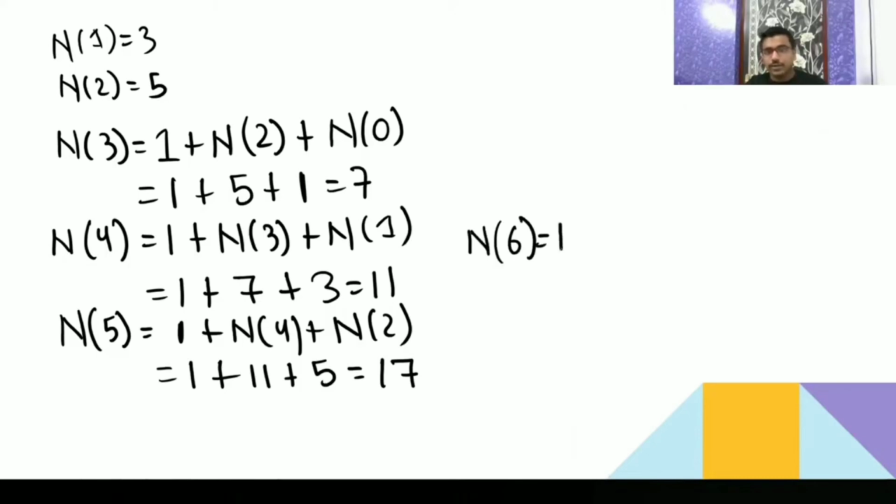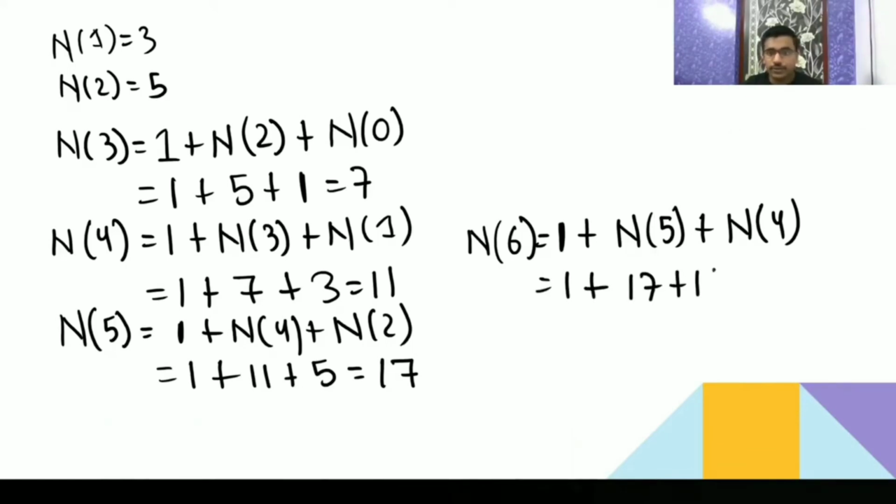So now we got N(6) as 1 plus N(5) plus N(4). By seeing the question, it looks difficult, but when we start solving, I think it is now looking easy. 1 plus N(5) is 17, N(4) is 11. So it should be minus 3, no?